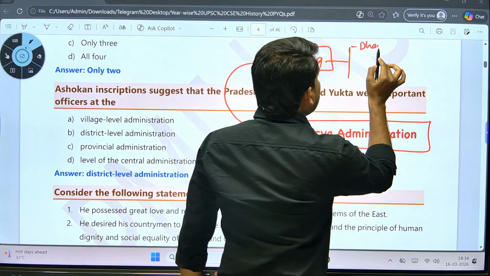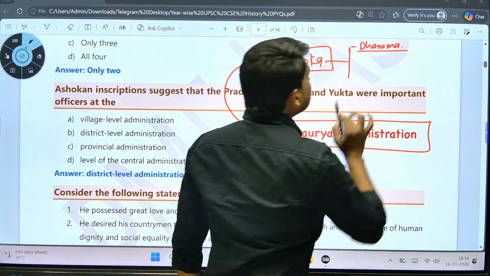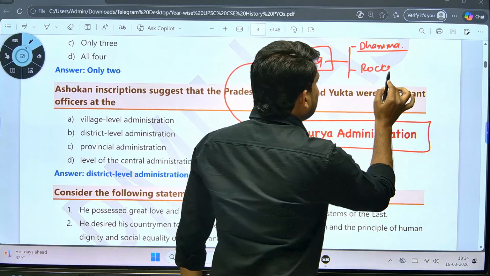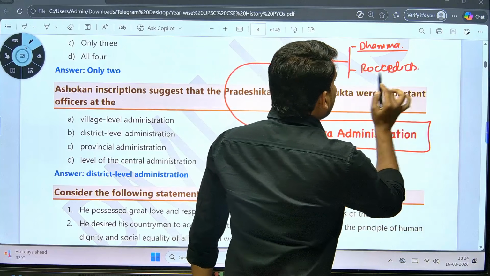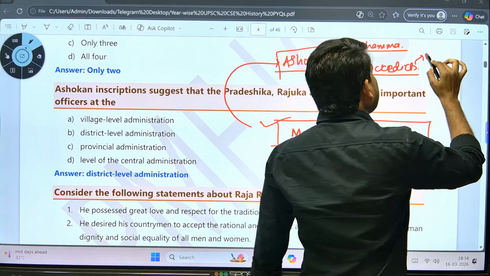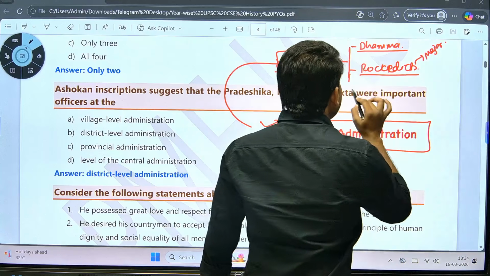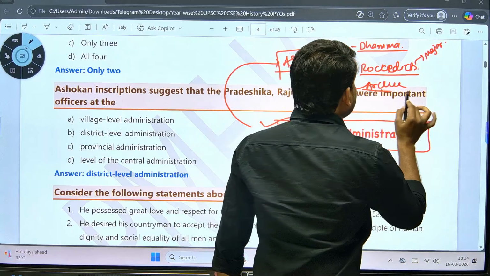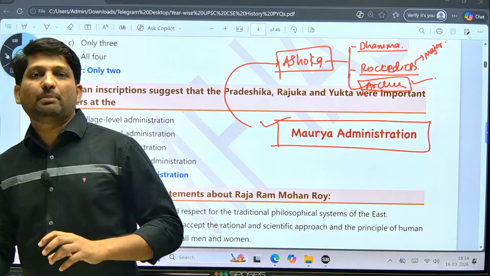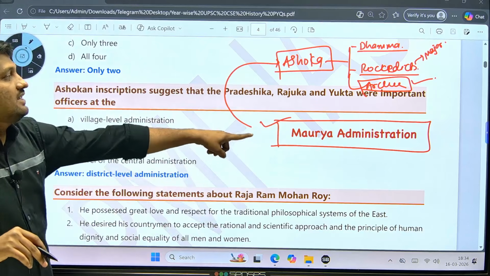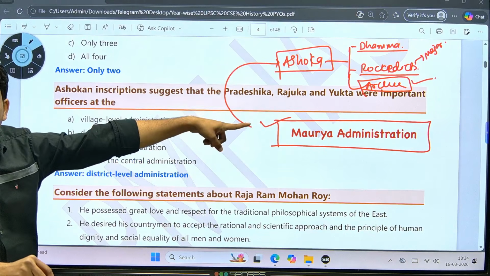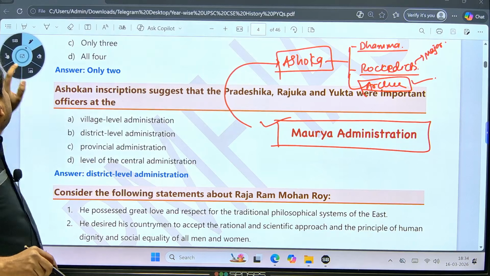First is his Dhamma. What is Ashoka's Dhamma? Then his rock edicts. We are going to discuss major as well as minor rock edicts, but specifically the major rock edicts are important for your exam. And third is architecture. So when UPSC asks a question from the Mauryan Empire, they focus on either Mauryan administration or Ashoka. In Ashoka, they focus on Dhamma, major rock edicts or architecture.